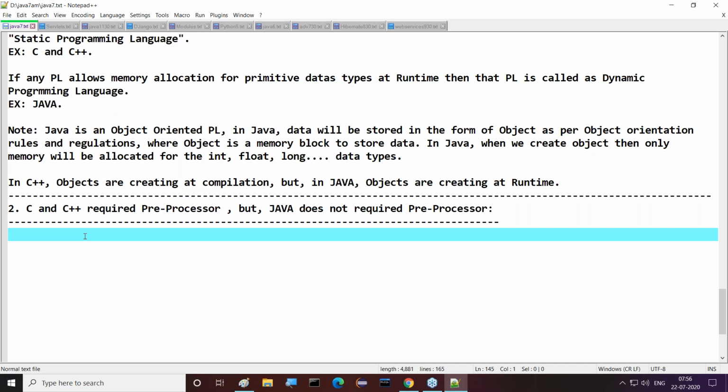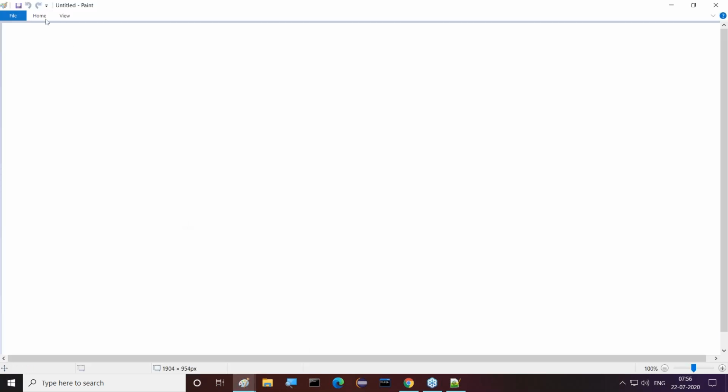Understand this point. First of all, what is a preprocessor? What is the requirement to go for a preprocessor? And what is its location in our programming languages? I'll give a simple chart to all of you. Now try to observe this chart and understand it.